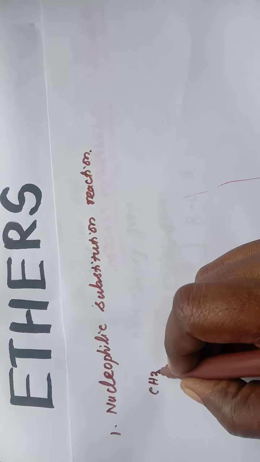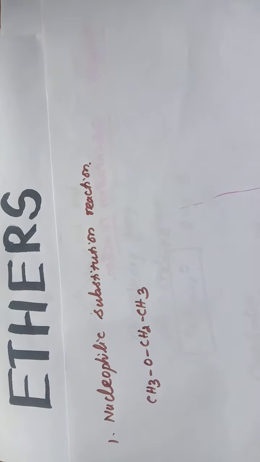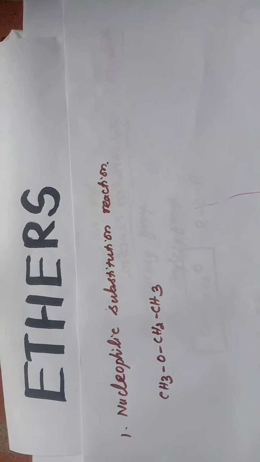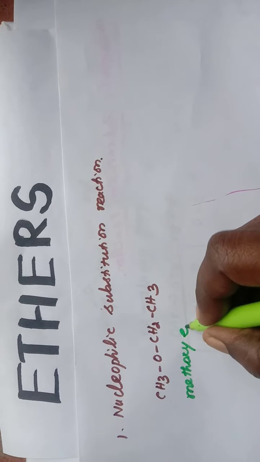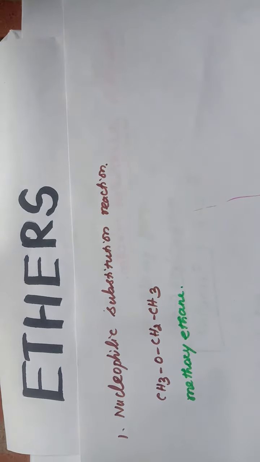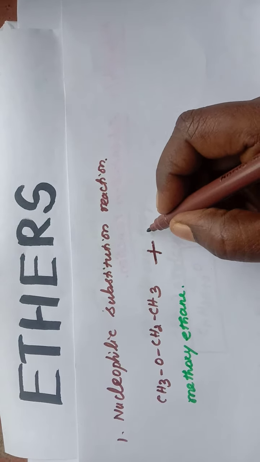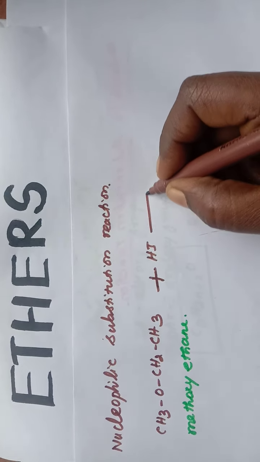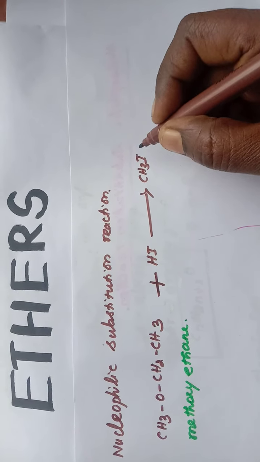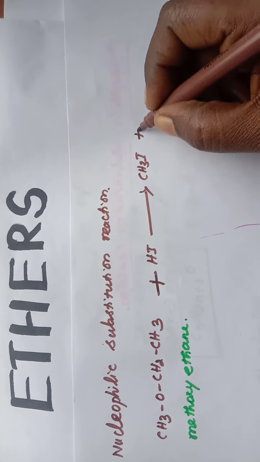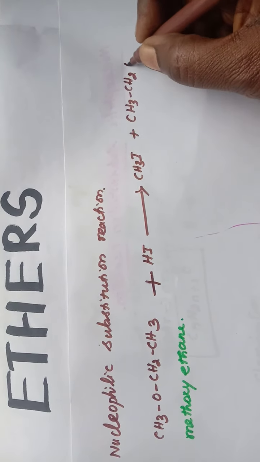So the first one is, name of this compound, methoxyethane, undergoes nucleophilic substitution with hydrogen iodide and gives CH3I, an alkyl halide, and an alcohol, CH3CH2OH.